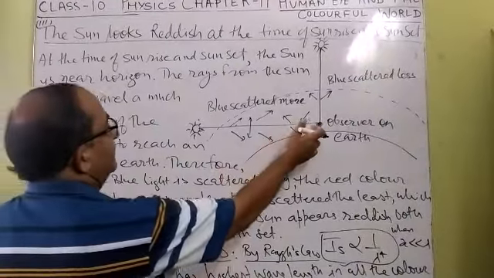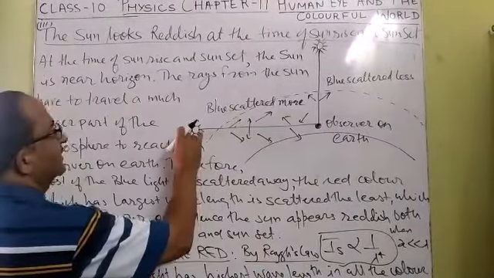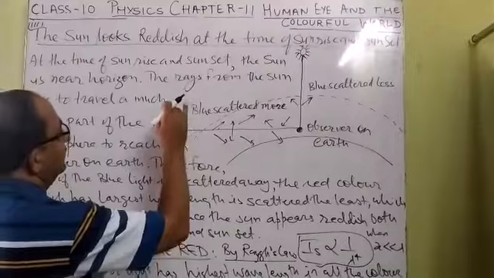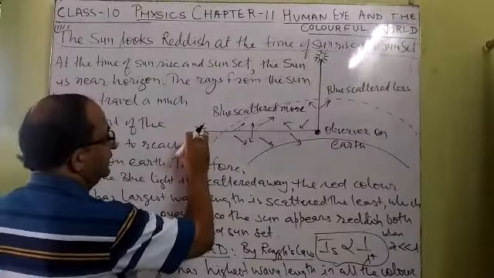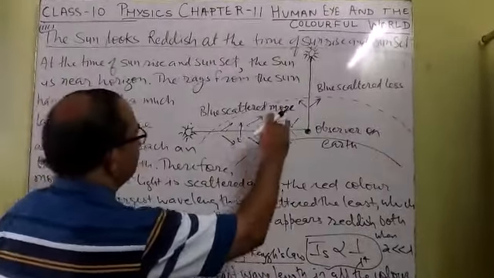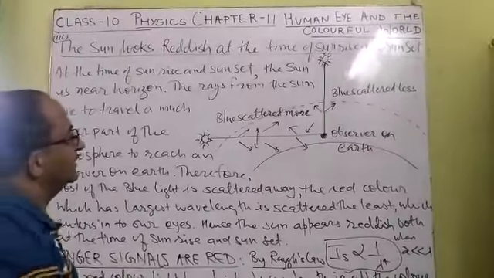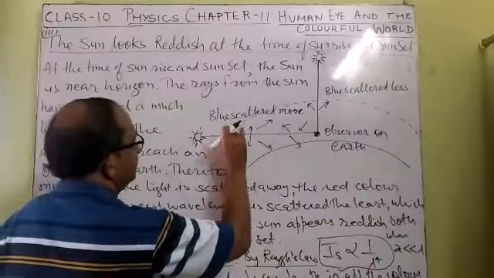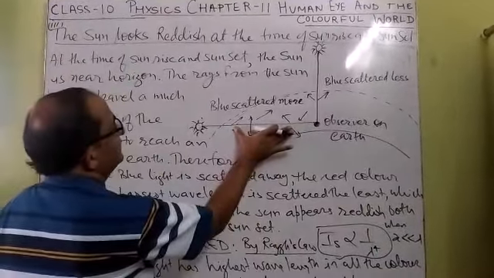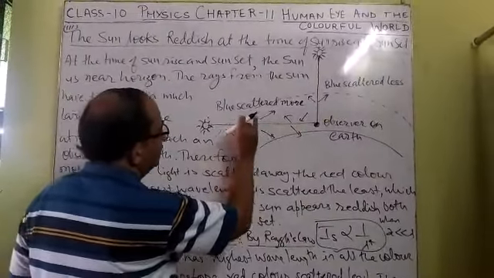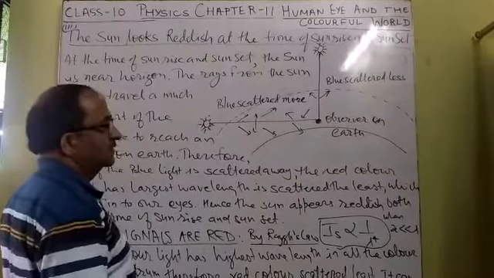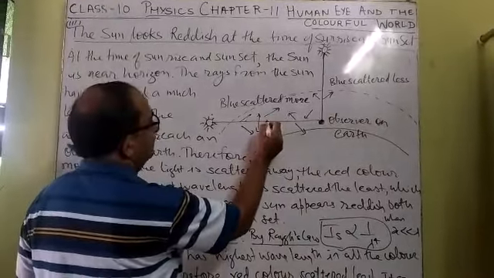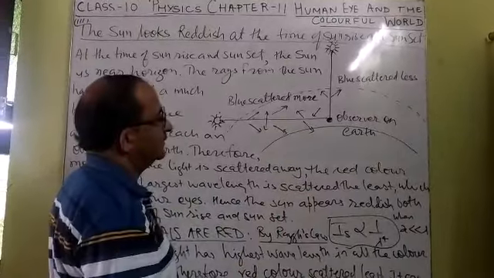But when the sun is just around the horizon, that is, while sunrise and sunset take place, the rays of light coming from the sun near the horizon travel a larger distance in the atmosphere, and even move in the bottom layer of the atmosphere, where big scattering particles are present.